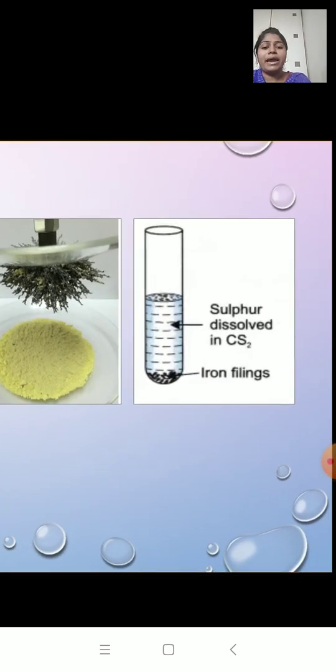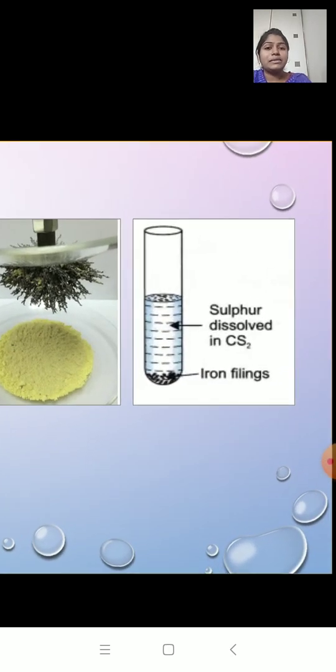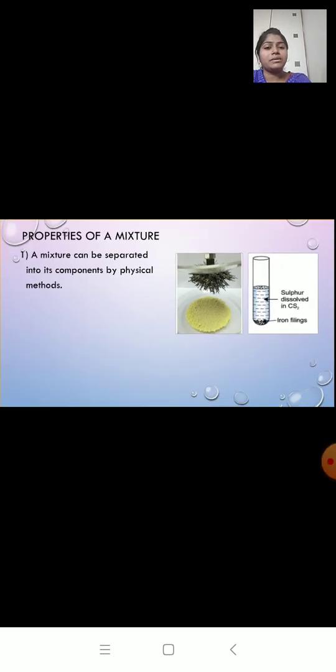If I add carbon disulfide to this mixture, what will happen? The sulfur will dissolve in this carbon disulfide solution, and iron particles, that is iron filings, will settle at the bottom. So we can filter.